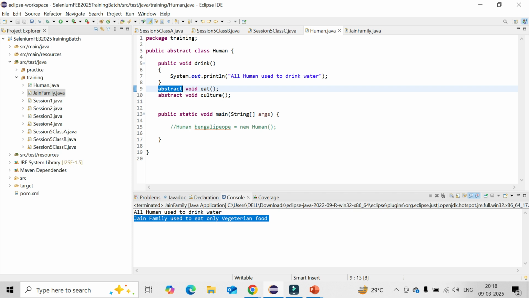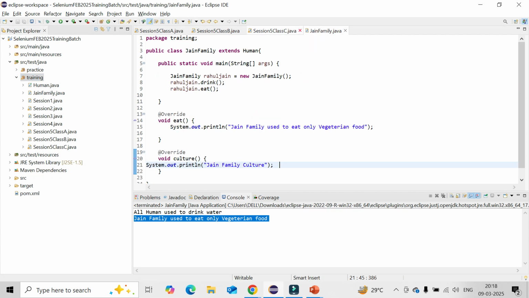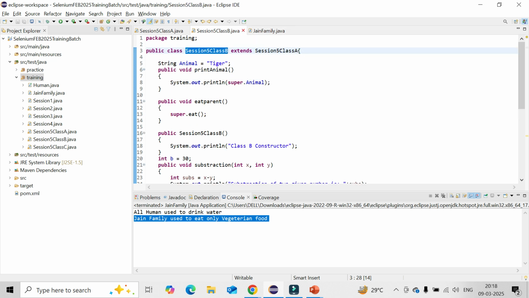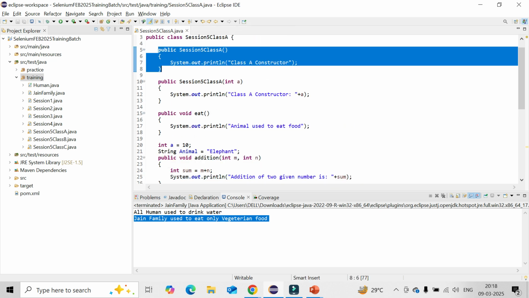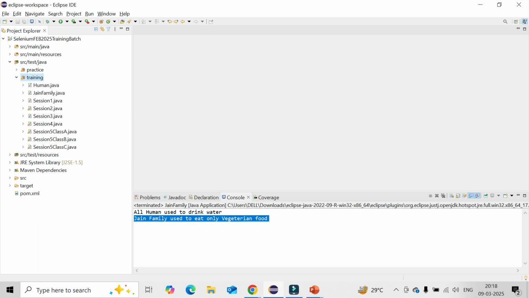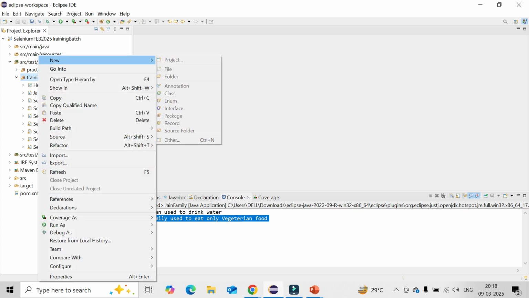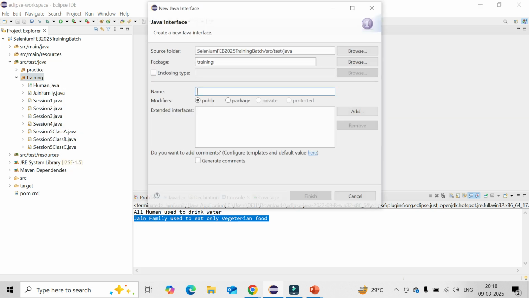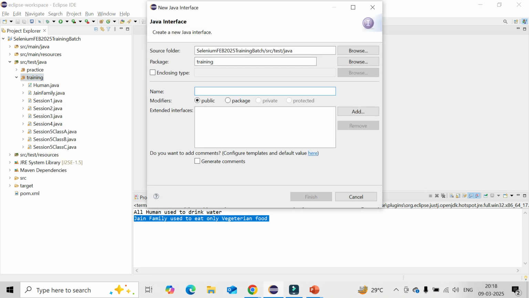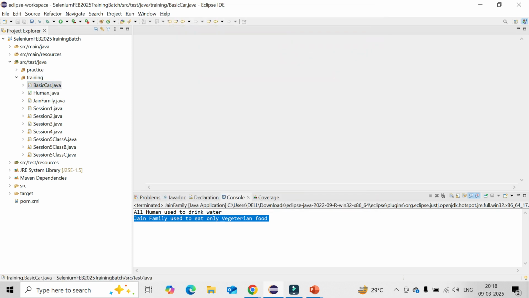So how can you create an interface? Let's close all this stuff for now. Right click on the package, click New. There is an option called Interface. I can name it BasicCar, click Finish.